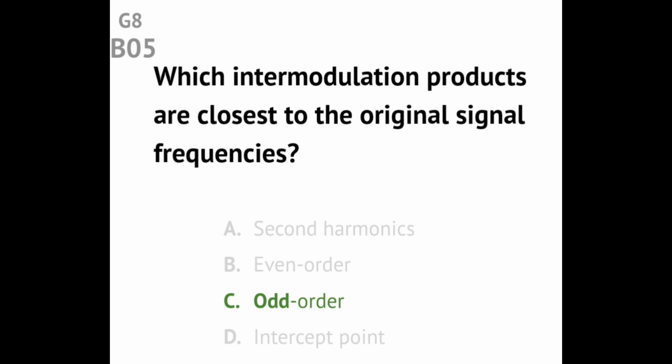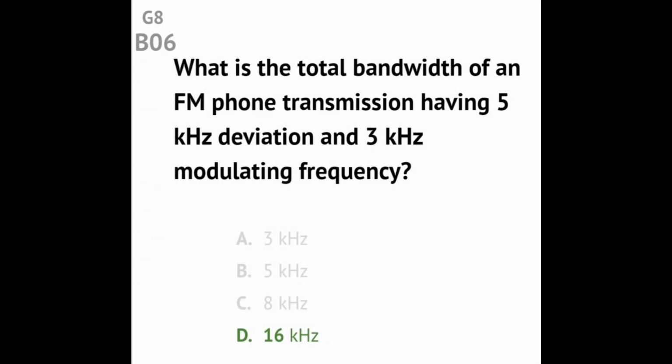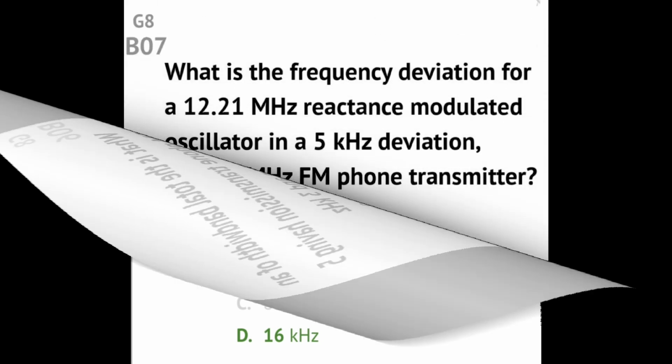Answer: odd order. Question G8B06 What is the total bandwidth of an FM phone transmission having 5 kHz deviation and 3 kHz modulating frequency? Answer: 16 kHz.